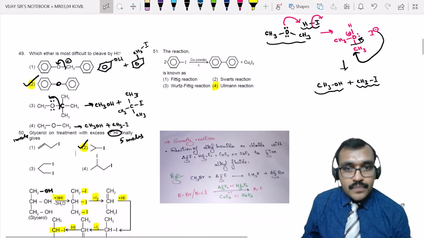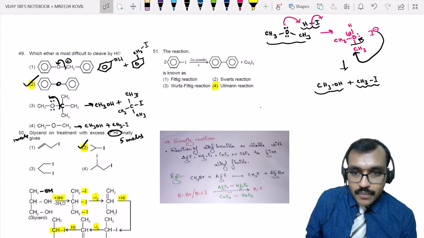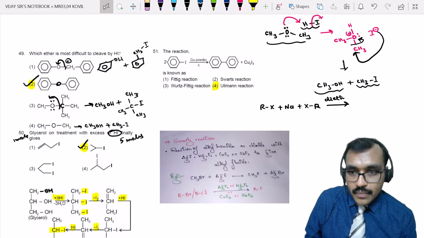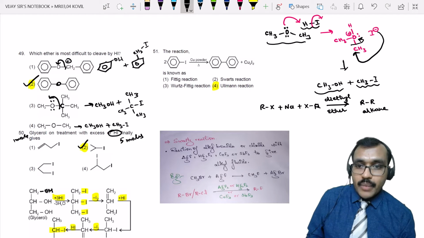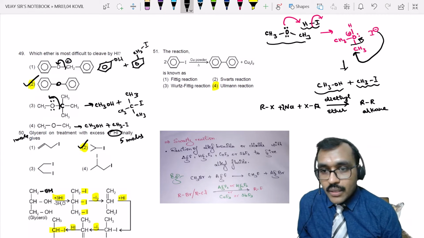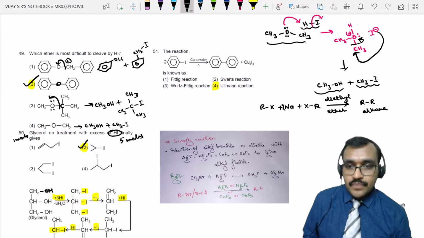Coming to 51. First we will see what the Wurtz reaction is. Any alkyl halide in presence of sodium, with diethyl ether as a solvent, you will get an R-R type alkane. This is the Wurtz reaction, of course with 2 moles of Na. It follows a radical mechanism, or you can show an ionic mechanism also.